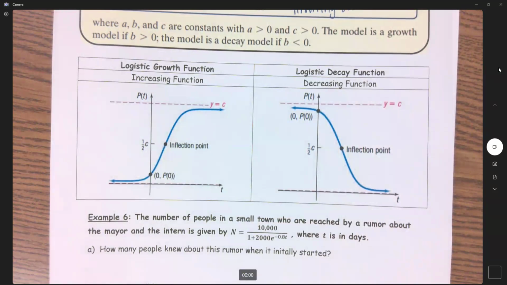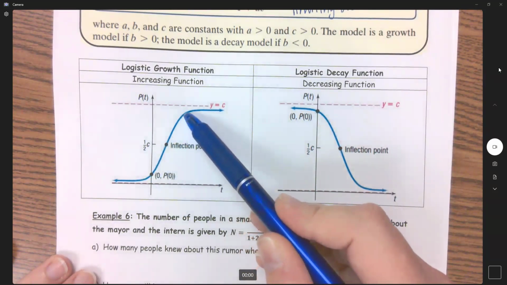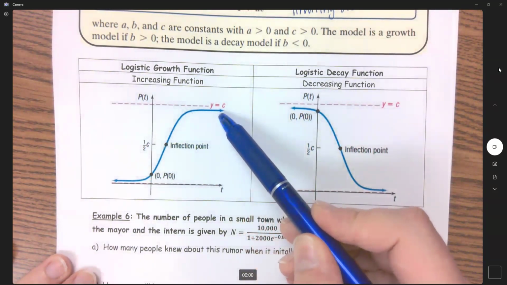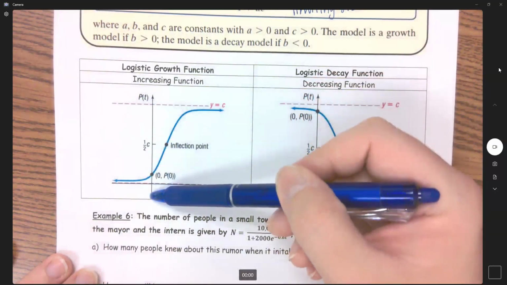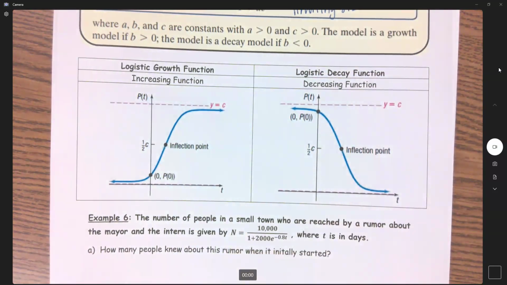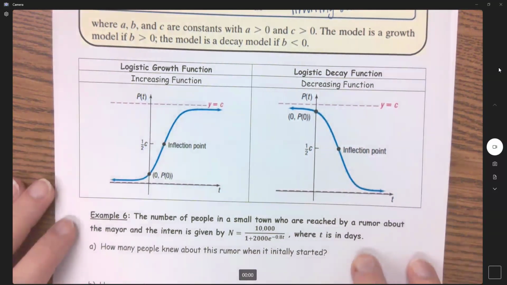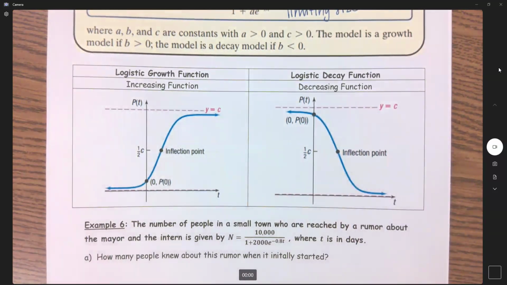We eventually got shots to help us. It eventually stopped having new bodies to get into because our immunity was rising. We had better ways of preventing it by wearing masks and such. And so eventually that's going to start slowing down. And now we don't hear about as many people having it. But did that many people have it? Yeah, all these people here still had it. But that growth is starting to slow down because there's not as many bodies. Okay, so these are very applicable in the world, right?